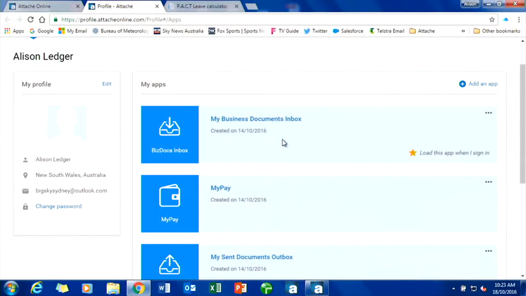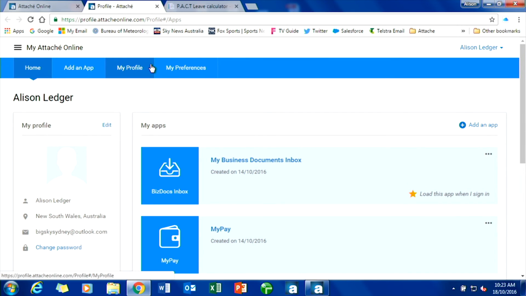We have, at the moment, the numbers. There is just under 8,000 businesses who have registered for the inbox, and just over 5,000 that have registered for the outbox. Okay, so obviously the inbox is more popular, and probably from you guys because you are getting invoices from Attaché. We would like to see you use the outbox a little bit more as well.